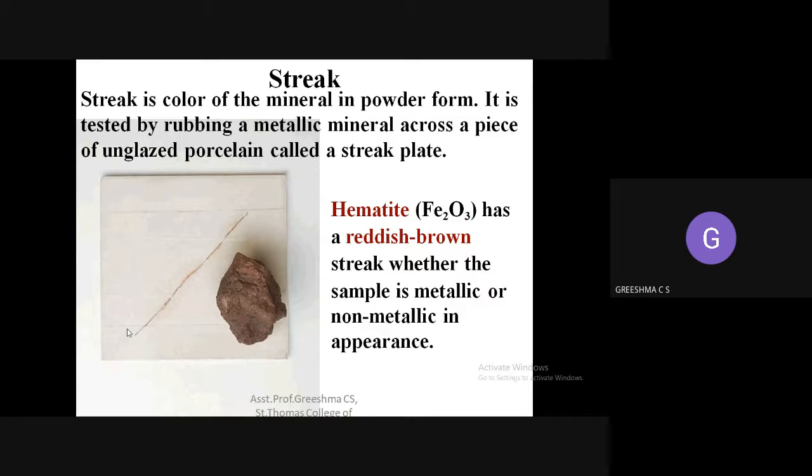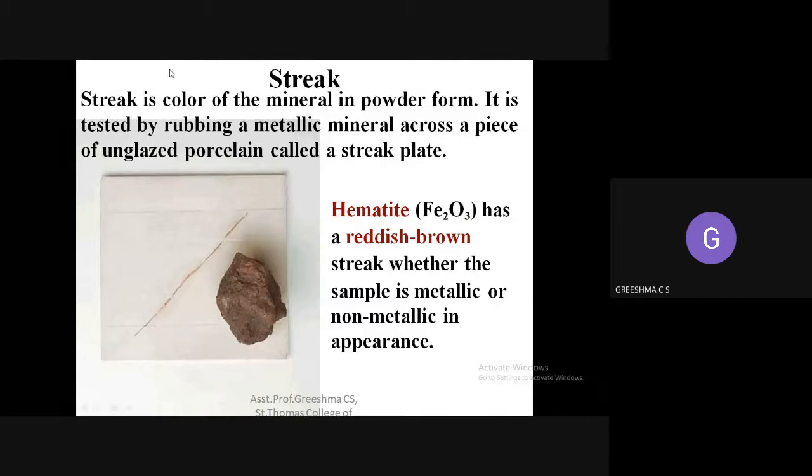This is the property that we are defining, that when you are rubbing a mineral against a white surface. Sometimes if you take a charcoal and rub it against a white background, what will happen? You will get a black line because charcoal is basically black in color. Or if you take any hard stones, any colored stones, and rub it against a white surface, you will get a similar color on the white background. So this is called as a streak.